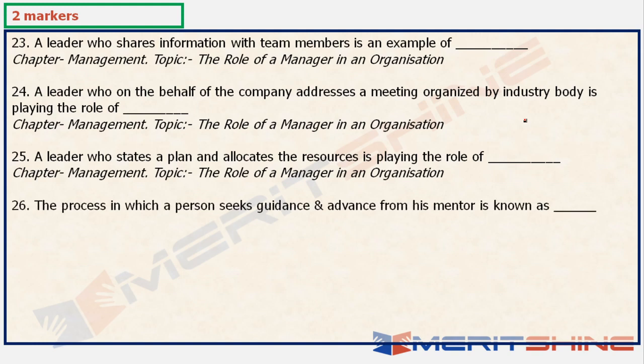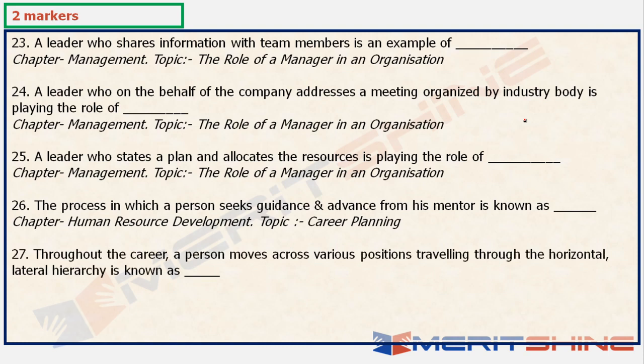Then question number 26. The process in which a person seeks guidance and advice from his mentor is known as what? When you study, you know that this is called career counseling. Anyways, this is a part of career planning, which is already a part of the syllabus, and you would be able to do it. And then next.